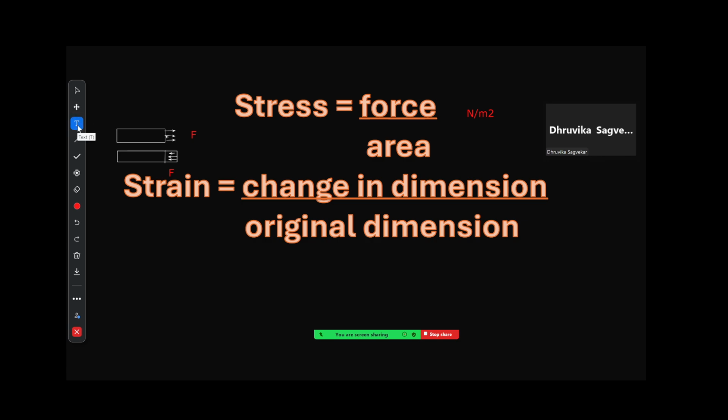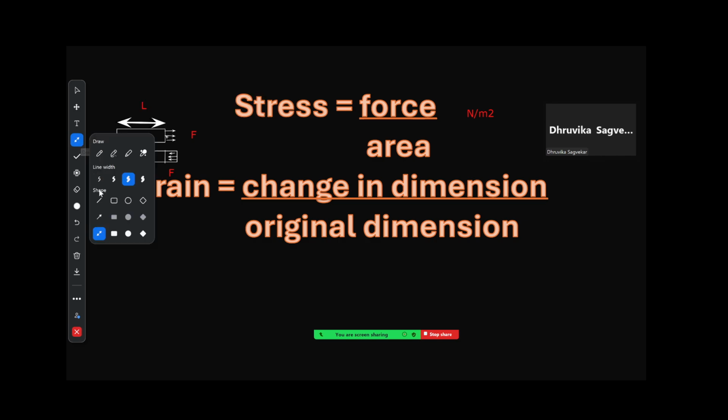So let us say that the original length of the body, from here to here, this was the original length of the body, correct? Yes. So this was the original length of the body. So let us name it as capital L. So capital L was the original length of the body.